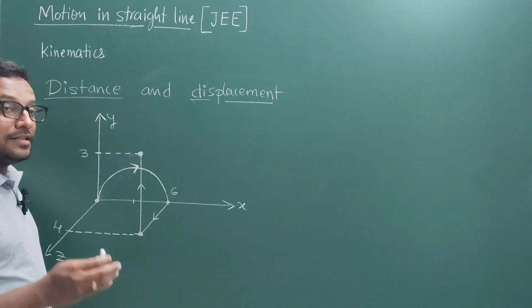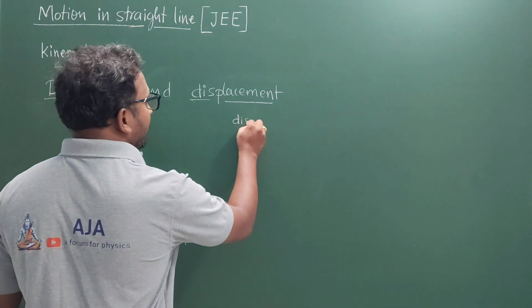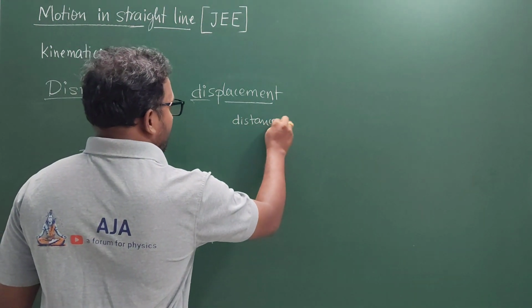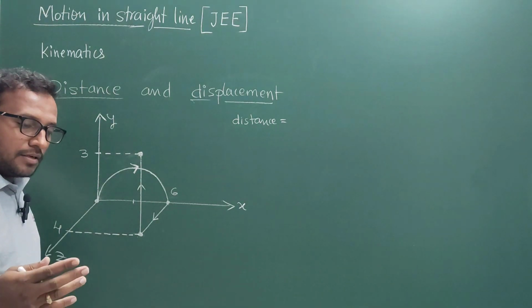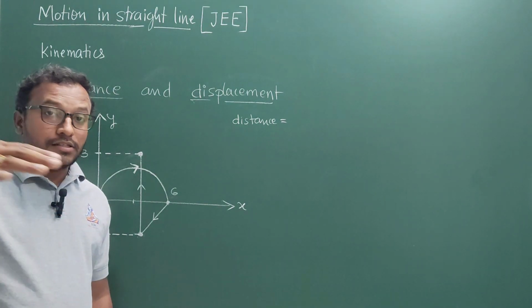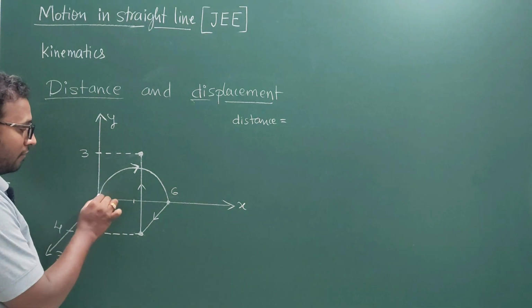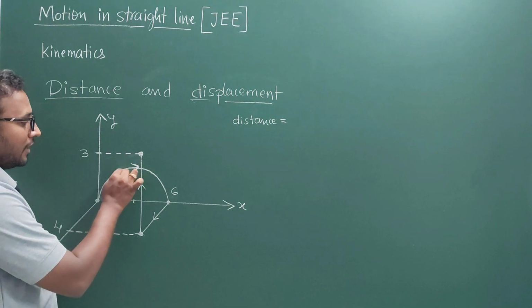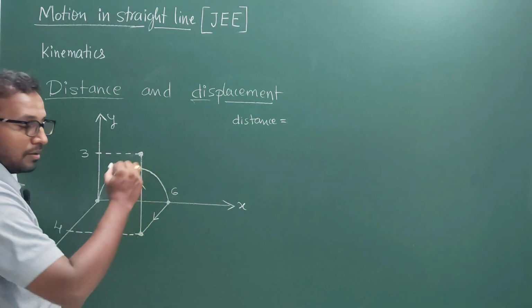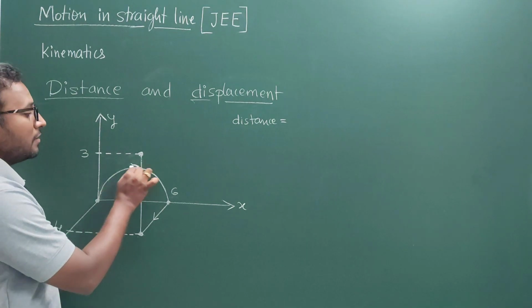Now, how do we calculate distance and displacement in this case? Let us calculate the distance first. Distance is the total distance covered by the body. Initially it goes in the semicircular path and reaches this position, 6 meters along the x-axis. What is the distance covered here?